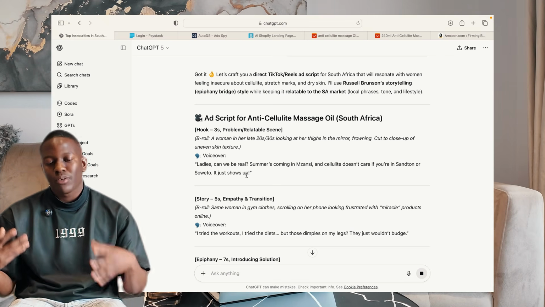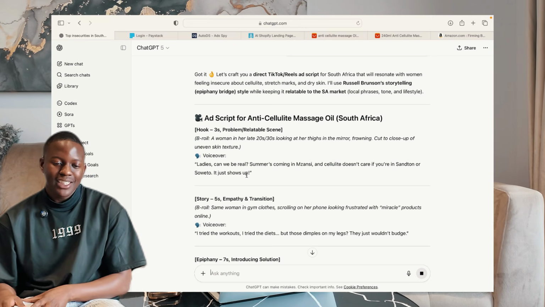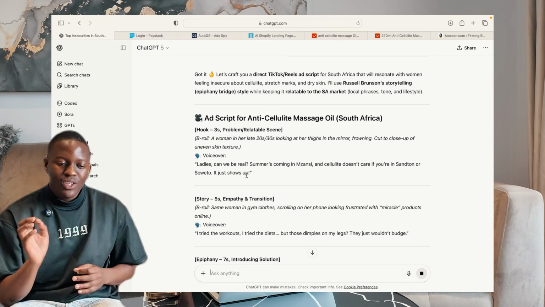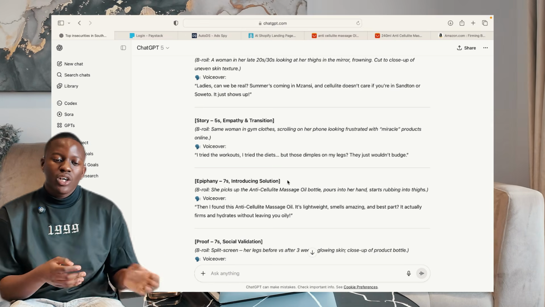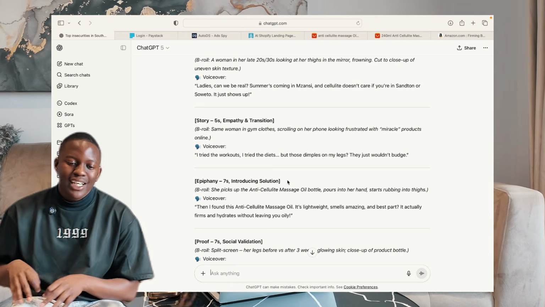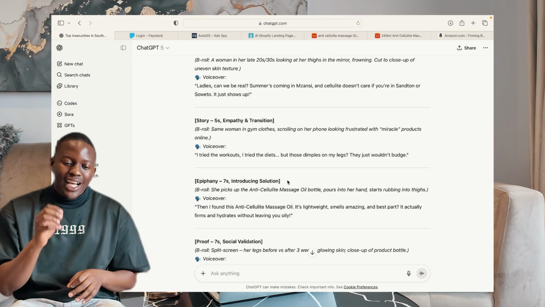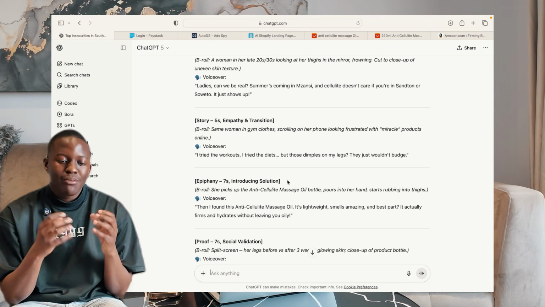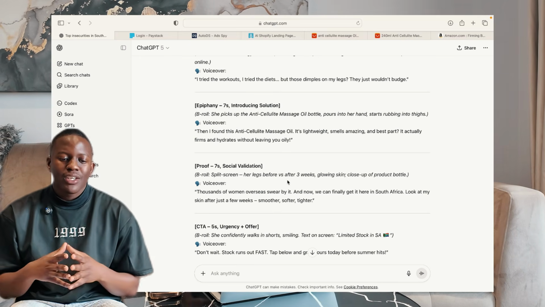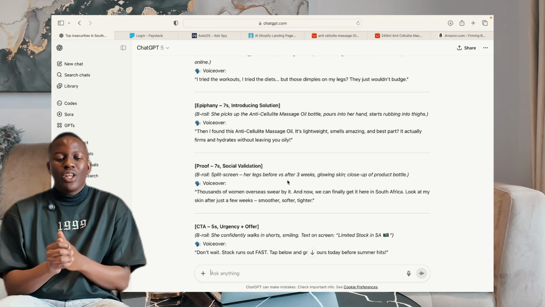Okay, let me just use it in a manner that you might understand. They say, ladies, can we be real? Summer's coming in Mzansi and stretch marks actually don't care. If you're in Sandton or Soweto, it just shows up. So it says, I tried workouts, I tried diets, but those dimples on my legs, they just wouldn't budge. Then I found this anti-cellulite oil. It's a lightweight oil, smells amazing, and it's the best. It actually hydrates and makes your skin firm. Thousands of women overseas and in South Africa are using this product. So click the link below to get an order. So it literally gave you a script of an ad that is actually going to make a lot of money.